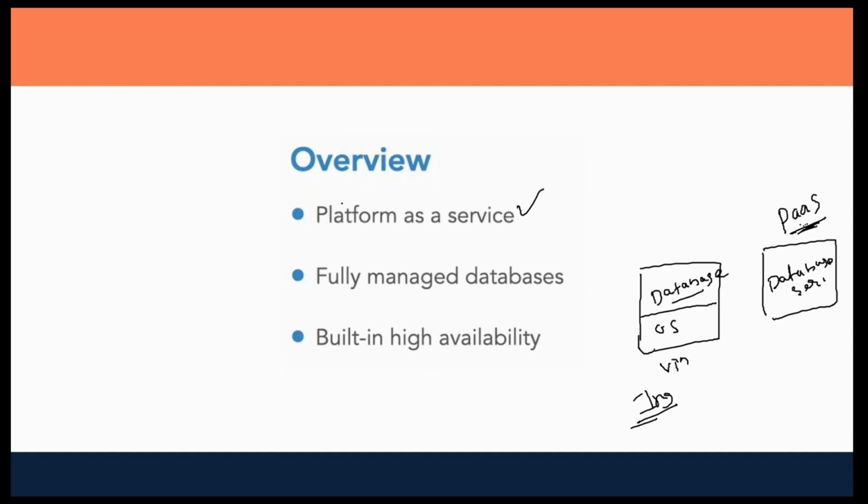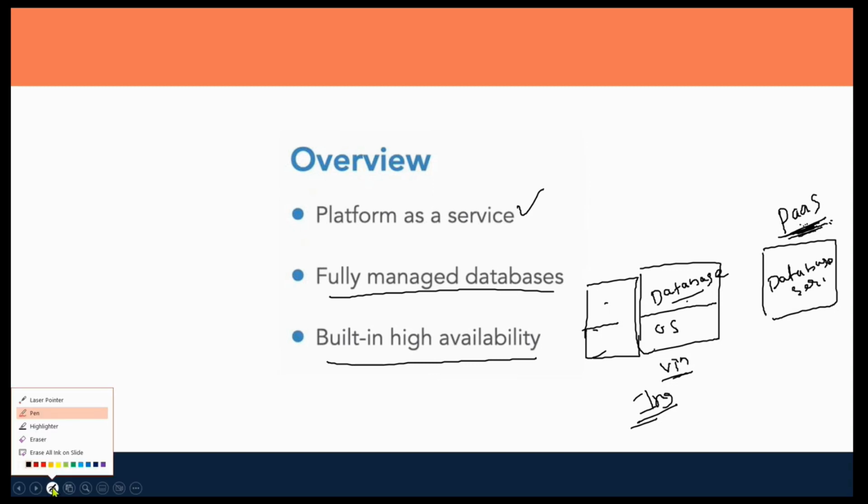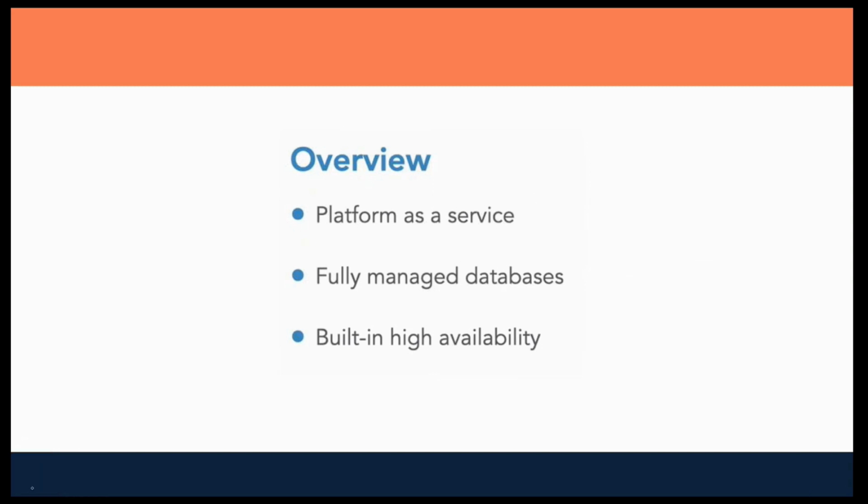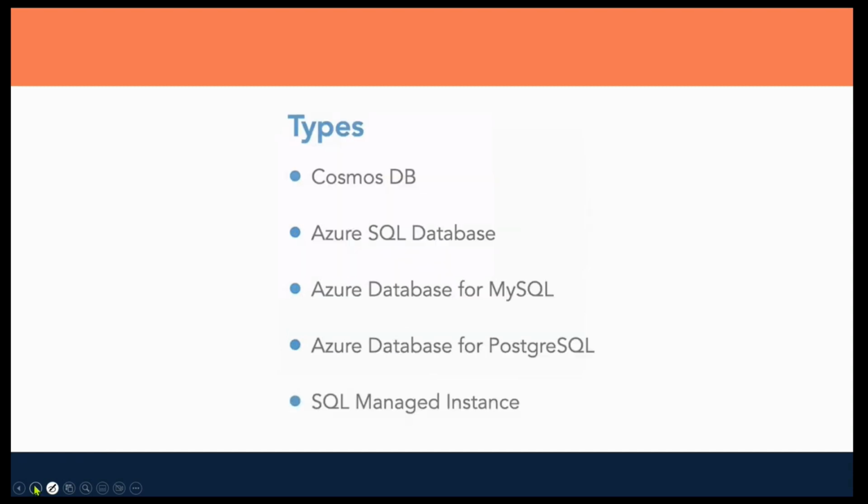When you take any platform as a service or database, which is a fully managed database, you can manage fully. And this has built-in high availability by default. When you are purchasing any PaaS-based database service, you don't need to worry about high availability. Usually what happens in a VM, we have to deploy another VM for achieving the high availability of this database. But when you are taking the PaaS service, you don't need to deploy any other VM, right? You can use the same service for high availability as well.